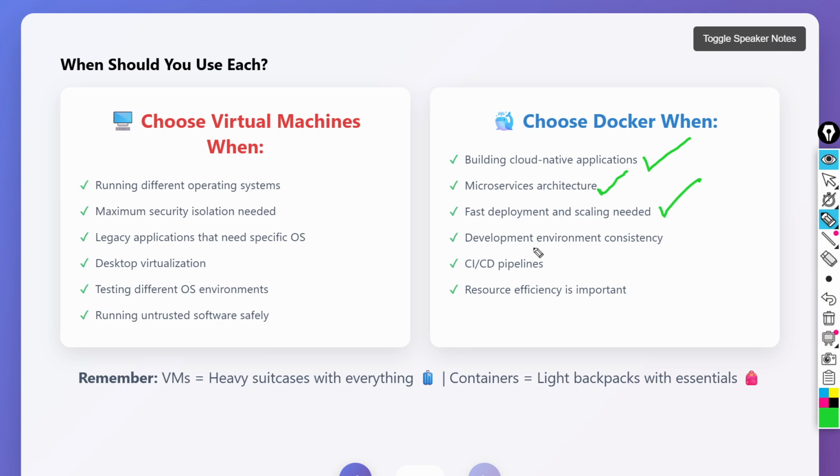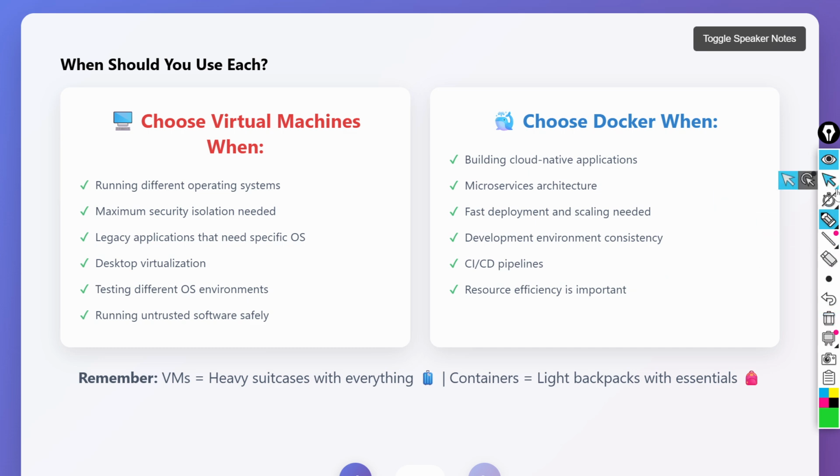If we need development and deployment consistency among the environments, and we are using CI/CD pipelines, in that case also we can go with Docker. And when resource efficiency is important, and resources need to be maintained efficiently, Docker will be very helpful.